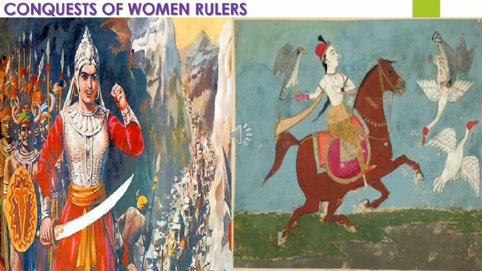Similarly, another women ruler was the famous Rani Chand Bibi, the regent of Ahmednagar, which is in the Deccan region. The war skill portrayed by Rani Chand Bibi impressed the Mughal army so much that they gave her favorable terms of peace.